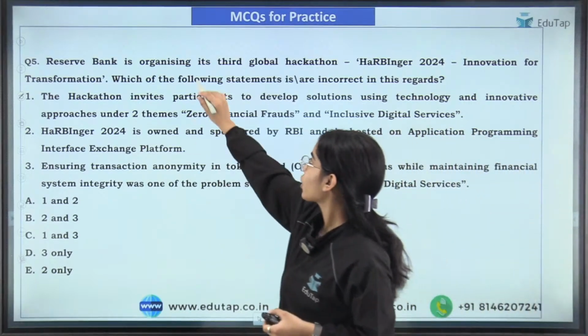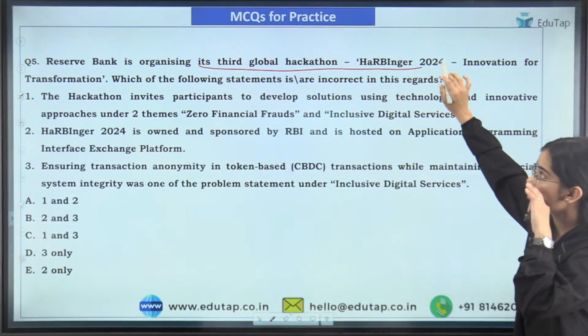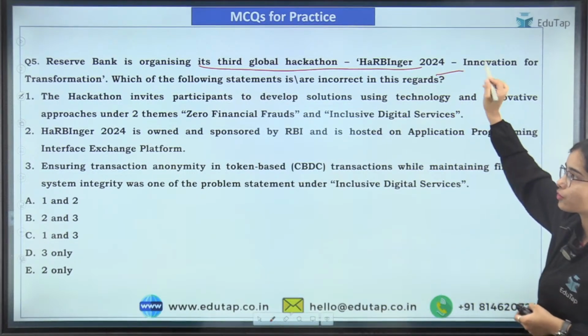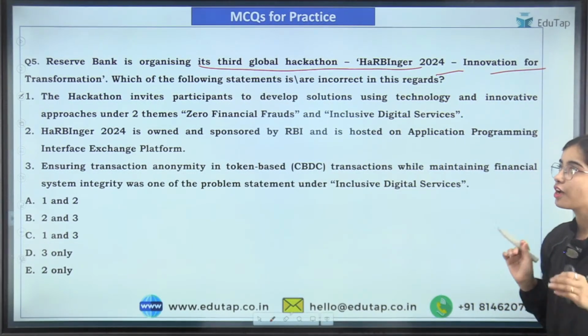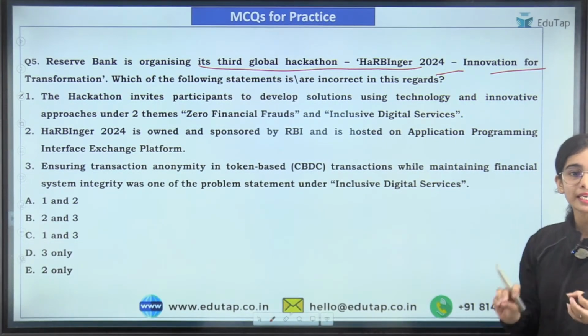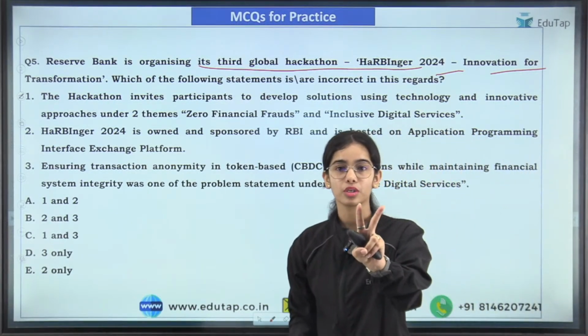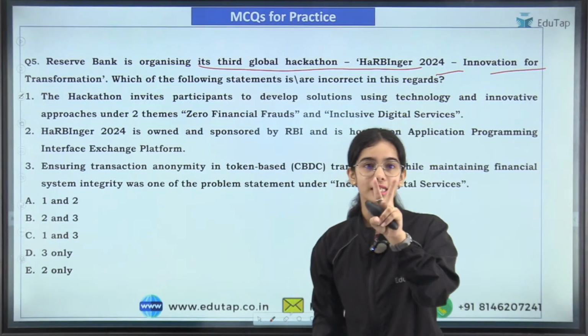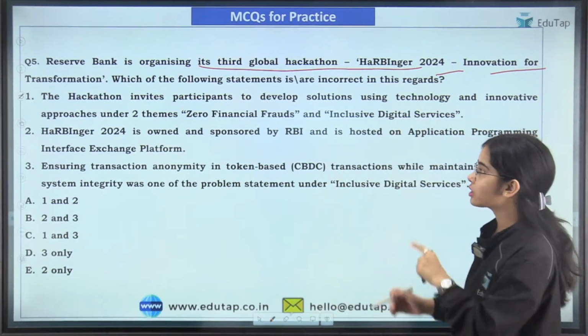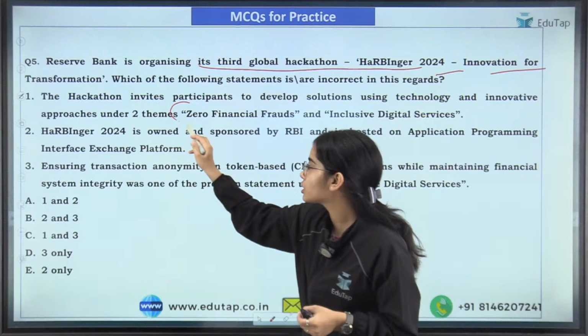So Reserve Bank is organizing its third global hackathon, Harbinger 2024 Innovation for Transformation. Which of the following statements is or are incorrect in this regard, that you have to tell me. So there were two themes of this hackathon, right? So what were those two themes?